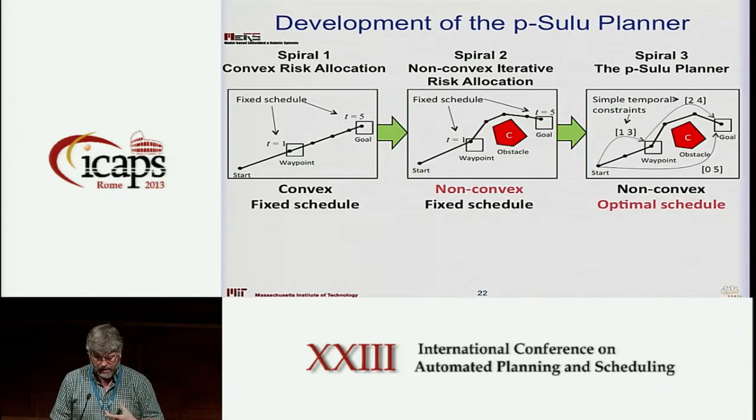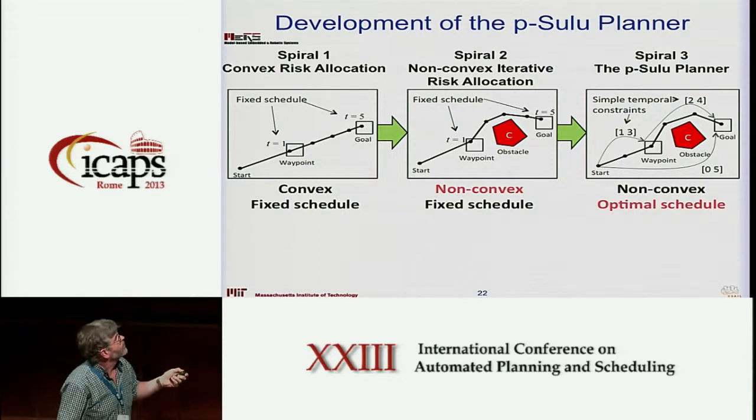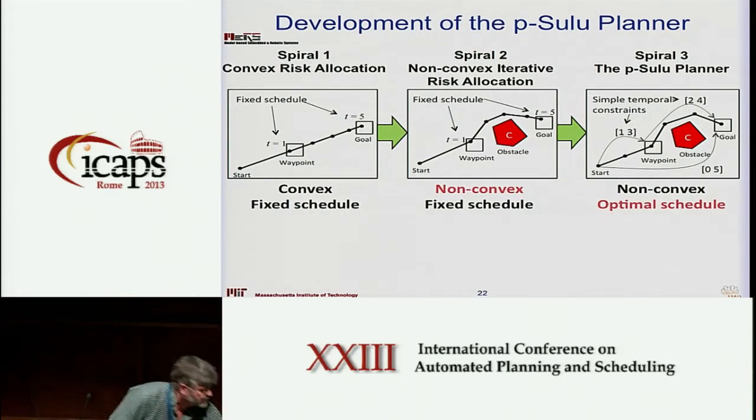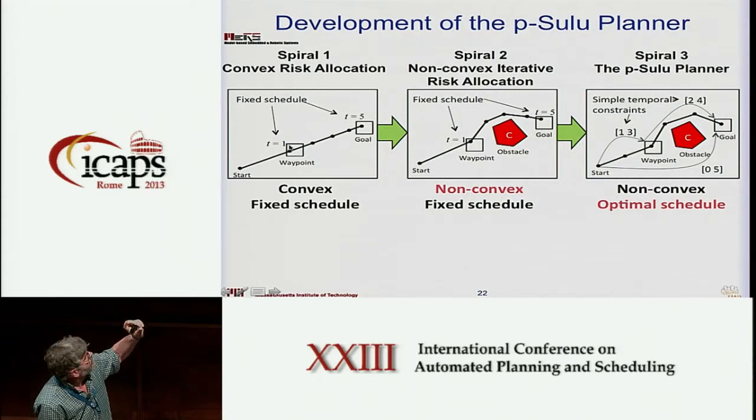So in the journal paper we presented, it basically goes through a series of stages of problems. First we look at those problems in which the goals are all convex.